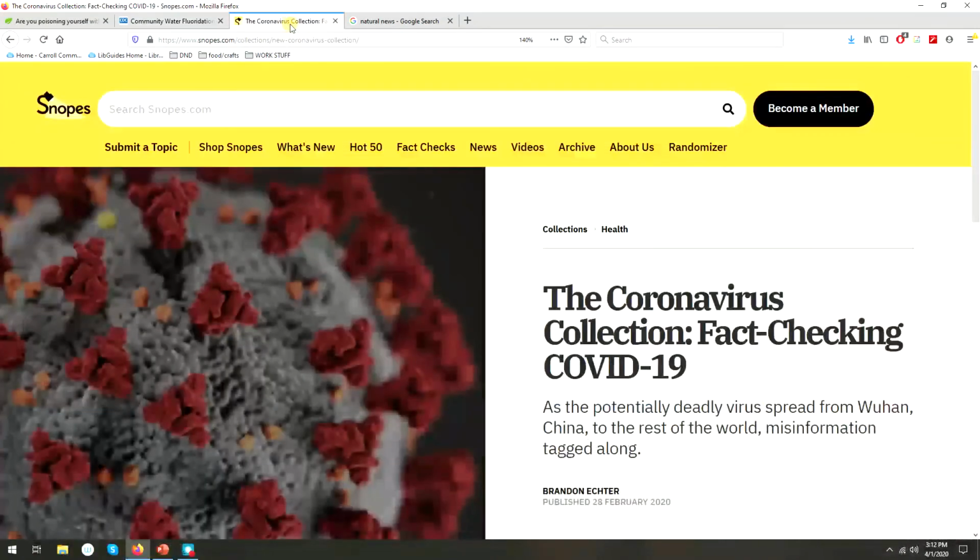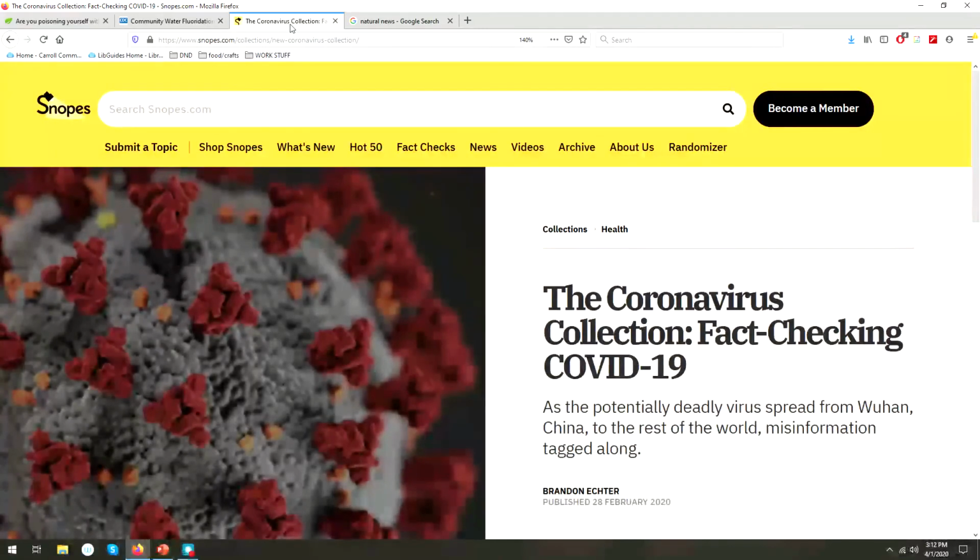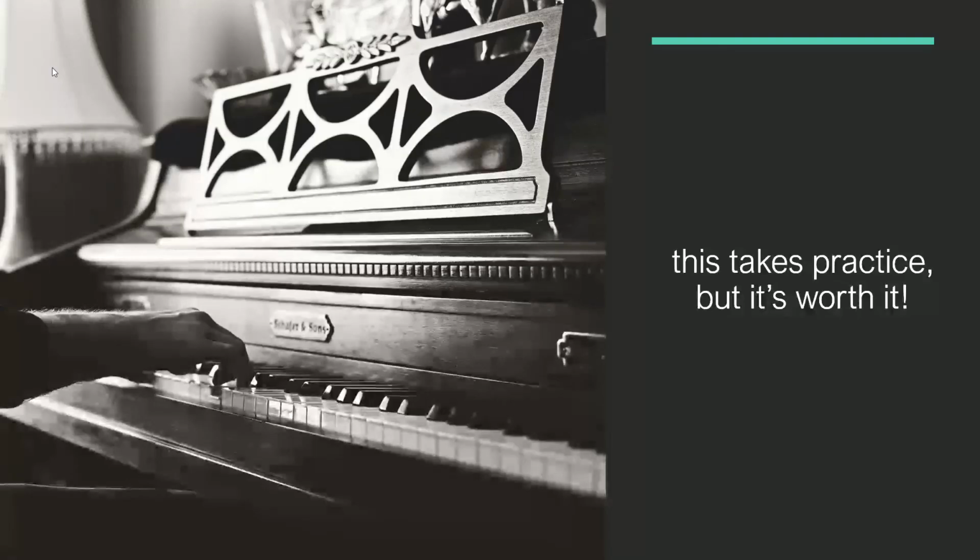In addition to your instructor, your librarians, and your own instincts, there are online tools that can help you sort fact from fiction. Snopes.com is one I would recommend. There's even a collection that's fact-checking rumors about the coronavirus that's been helping me figure out what information I can trust. This takes practice, but it's worth it. Getting better at evaluating information will make your papers better, and it will also help you become a better informed and more engaged person. Again, the quality of our information affects the quality of our decisions.